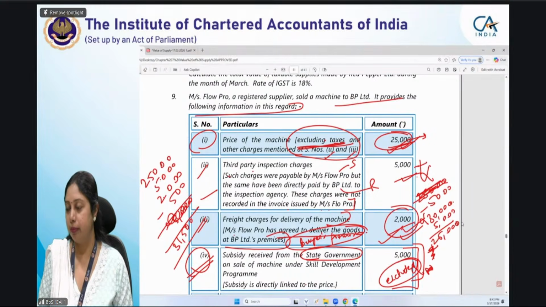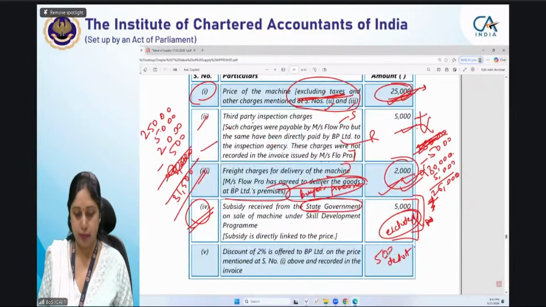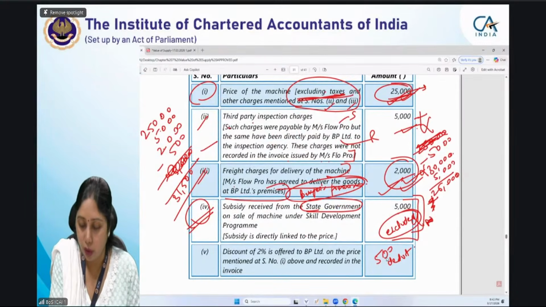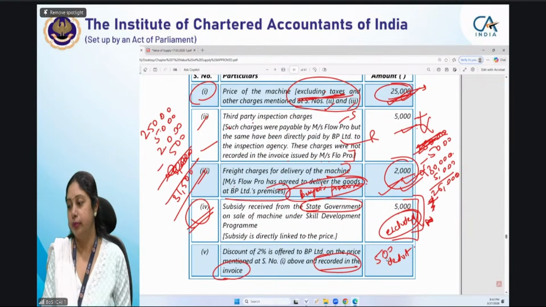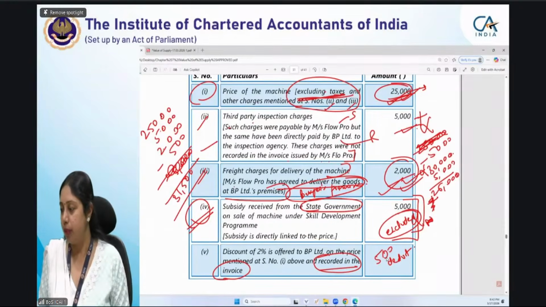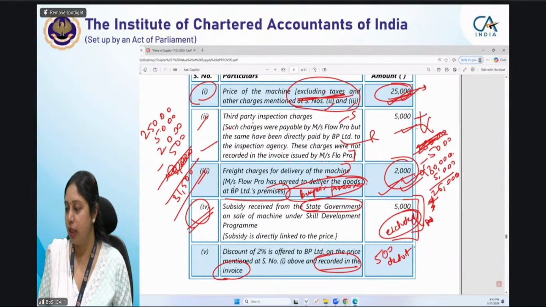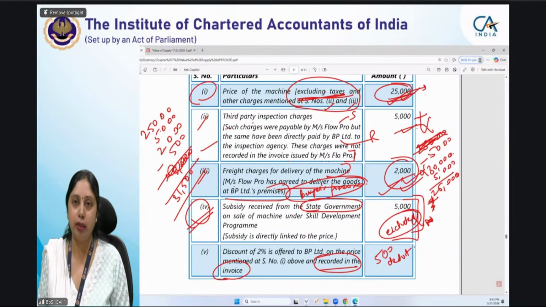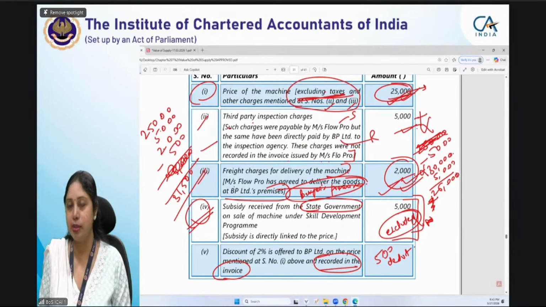Ma'am, discount mentioned in invoice. Therefore, we deducted it from the value of supply calculation. Discount is recorded in the invoice. Very good. Separate subsidy 5,000. Nikunj is saying yes. Nikunj, your answer is correct. So I hope till this point nobody has any doubt. If anybody has any doubt, please unmute yourself and ask it.